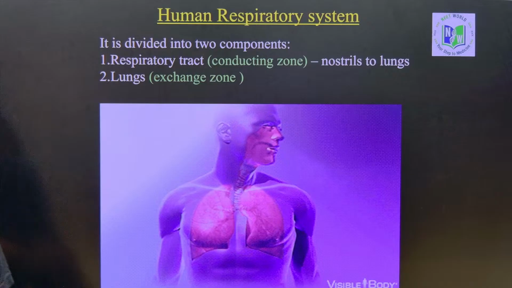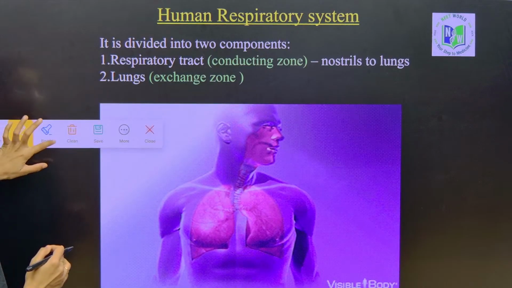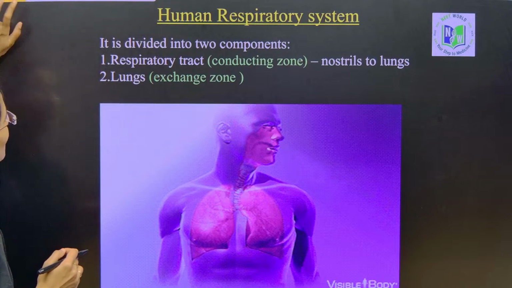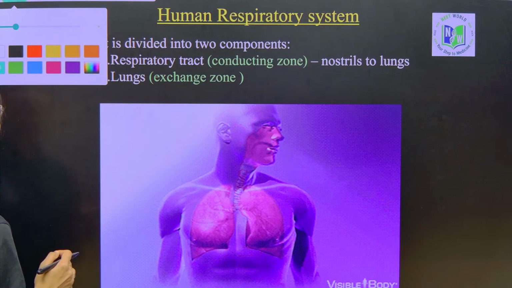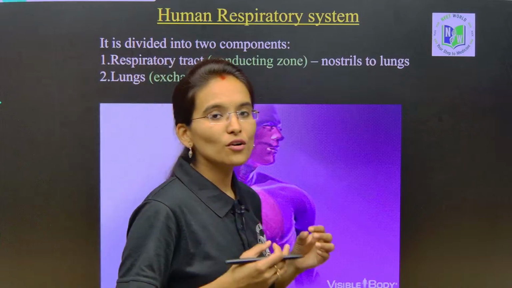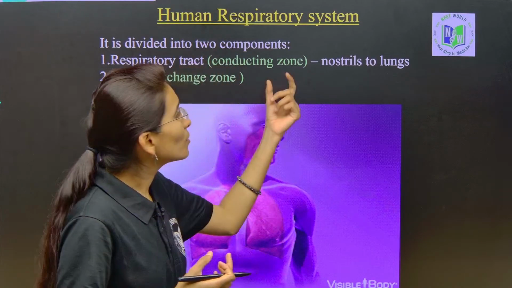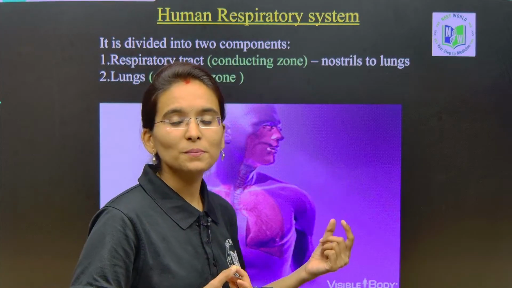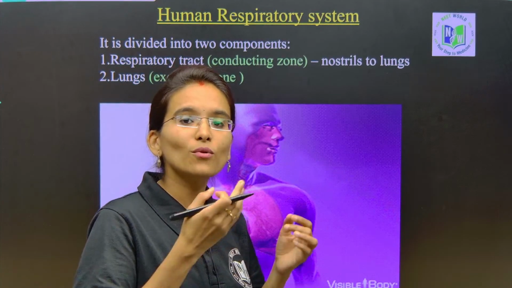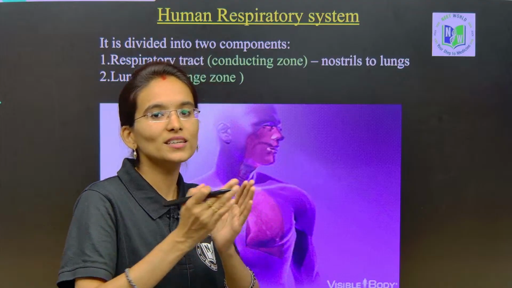We are going to understand the different types of organs, how the respiratory pathway is present and which organs are involved, from the starting point to the ending point.